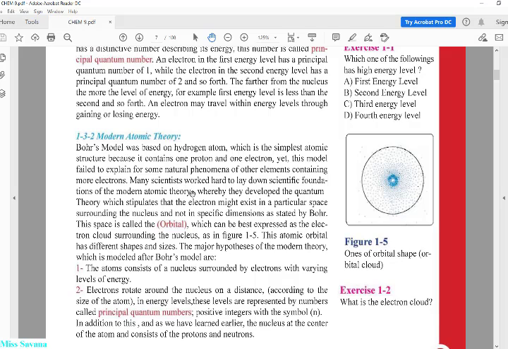Okay, now what does he mean by that? Let's read. Bohr model was based on a hydrogen atom.